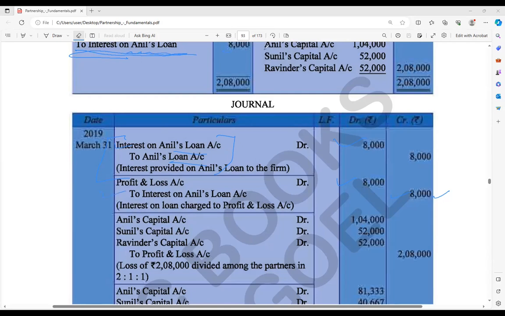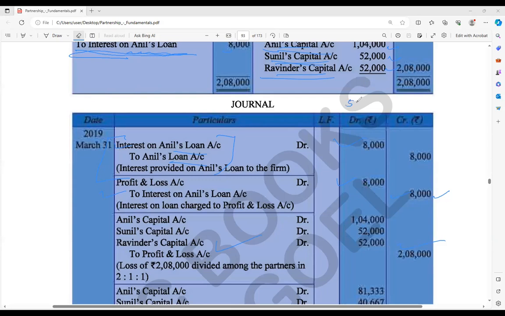And on this side you could find profit and loss account made, and Anil's capital account, Sunil and Ravinder. So the entry is that Anil's capital account debit, Sunil's capital account debit, Ravinder's capital account debit to profit and loss account. So this will be distributed among them as per what we have here. Okay, clear? Yes, sir.